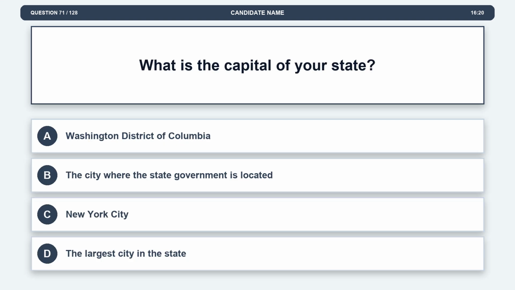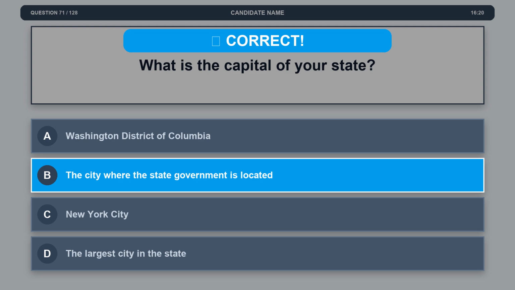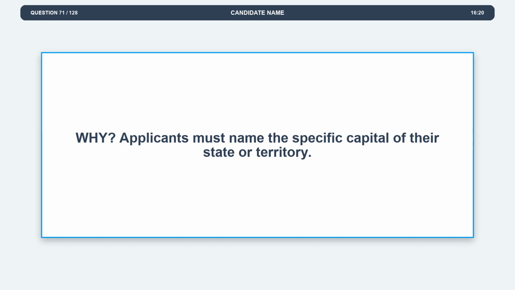Question 71. What is the capital of your state? Option A. Washington District of Columbia. Option B. The city where the state government is located. Option C. New York City. Option D. The largest city in the state. The correct answer is option B. The city where the state government is located. Explanation. Applicants must name the specific capital of their state or territory.